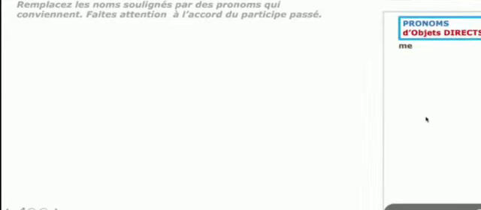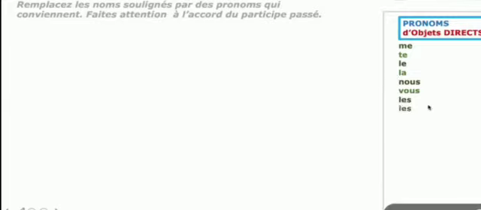And we can do some revision of our direct object pronouns and indirect object pronouns. So in 11th standard we learned a few things, and just recollect them. Direct object pronoun. Pronom d'objet direct. The direct object pronouns are me, te, le, la, nous, vous, les.